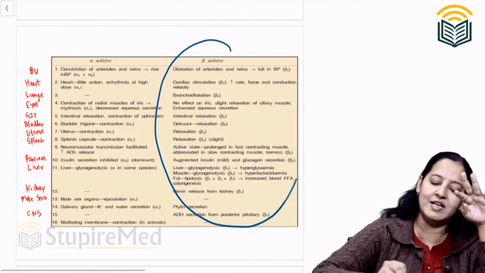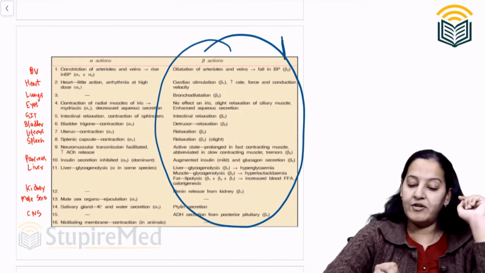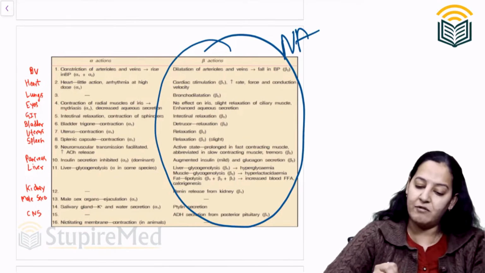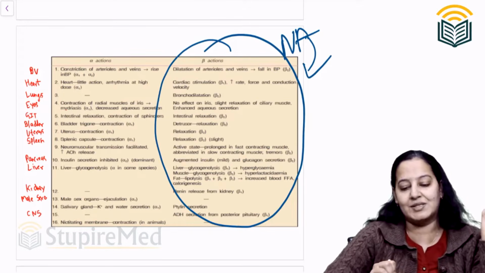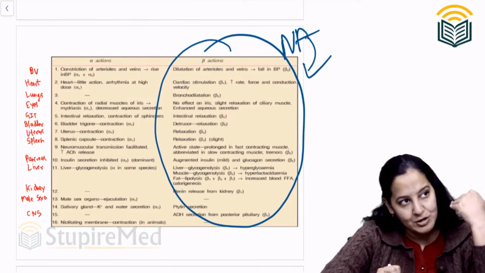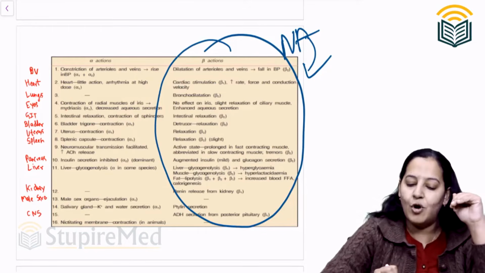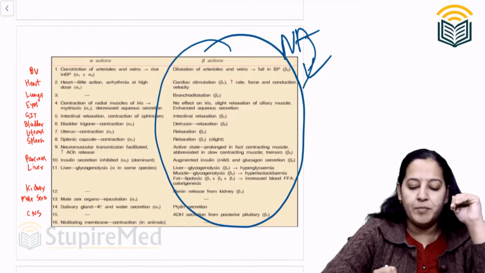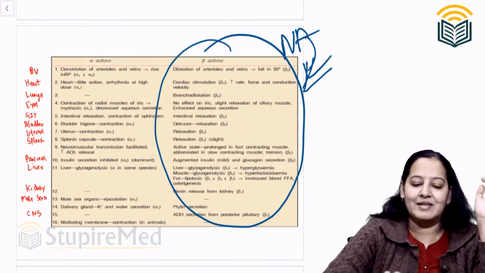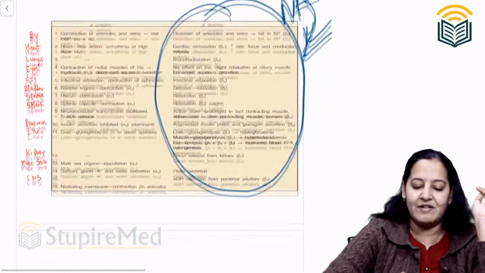So the reverse of all these things will occur, because noradrenaline normally binding with the beta receptor was showing all these actions. But now noradrenaline is unable to bind with the beta receptor because it is already blocked by the beta blocker. So noradrenaline cannot bind here. So the reverse will happen. So what reverse will happen? We will see one by one.